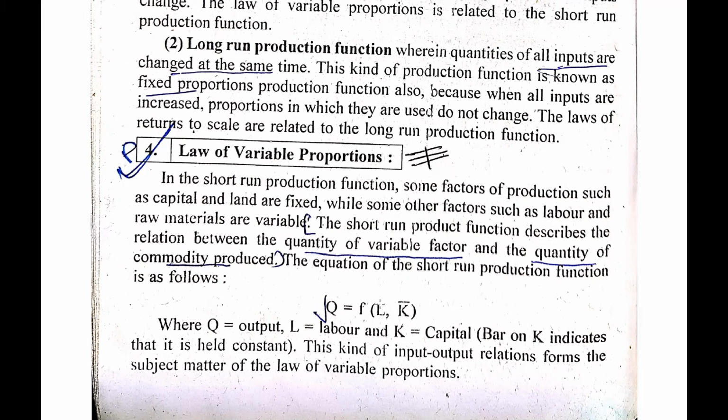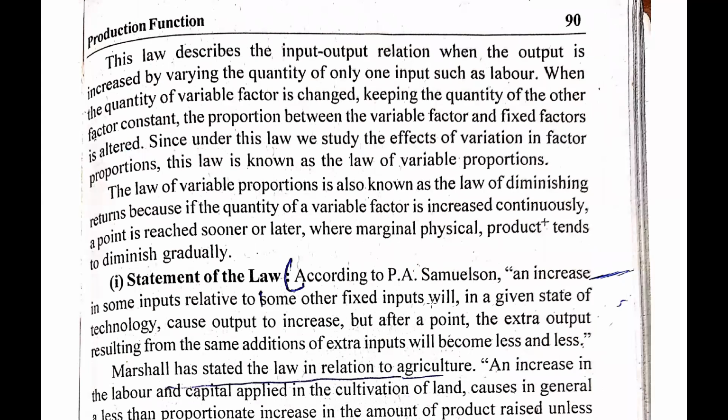So here the labor is variable, but the capital will remain constant. To produce the quantity Q, we need two different inputs, and among these two, one is variable and the other is constant. So guys, this is all about the short-run production function. Now we will move further.